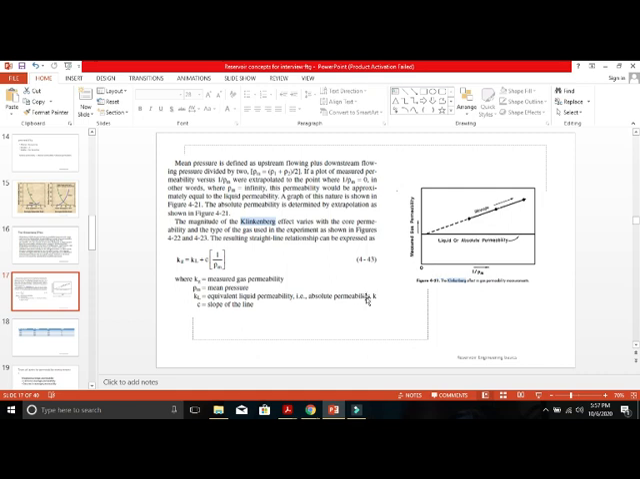Slippage is nothing but the property of gas, even though there is very little pressure reduction where the liquid can't move, gas will take advantage of moving. And the concept behind this graph is that you are measuring gas permeability when liquid shows no movement. Okay, this is about the Klinkenberg effect.